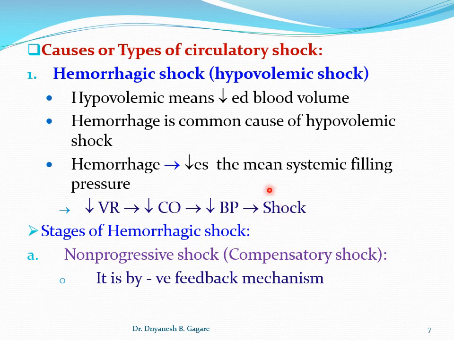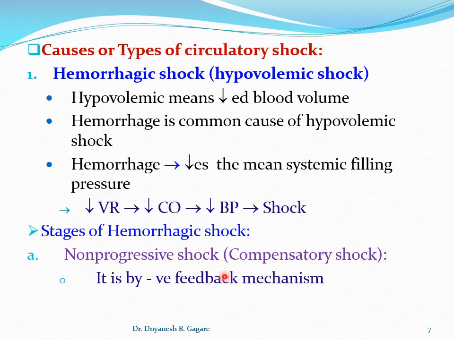Second, the metabolic end products cannot be removed, and that causes damage to the tissue, which is called shock.